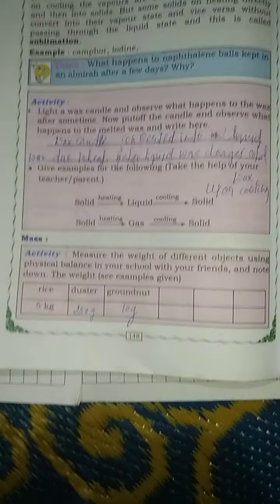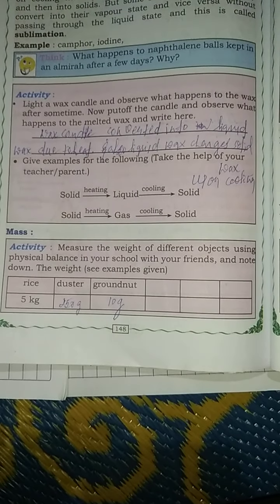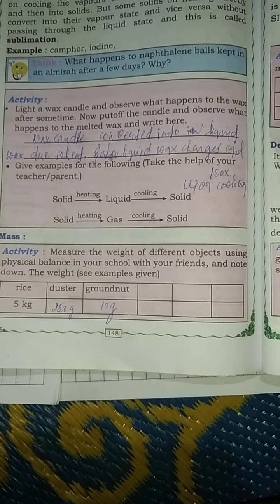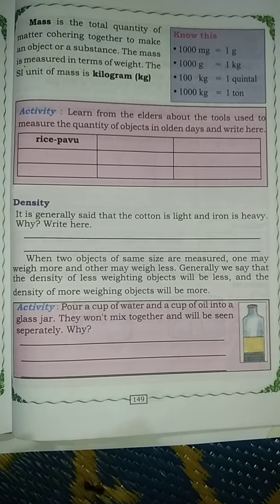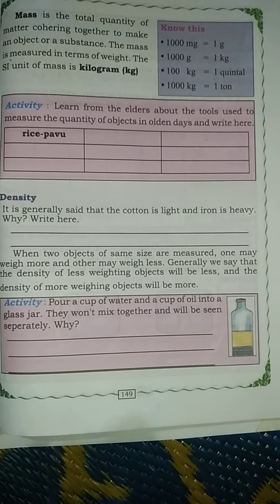We also discuss the activity of mass, how we measure weight, what the SI unit of mass is, and density with an example activity.